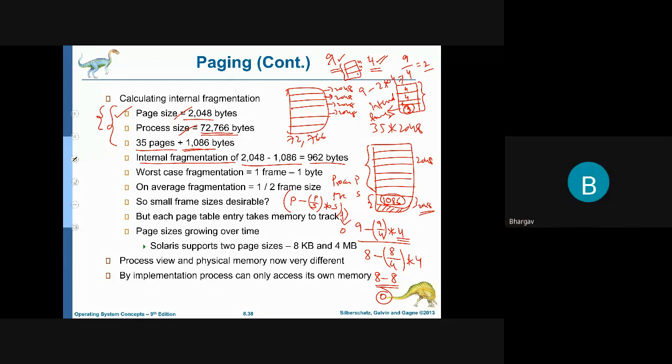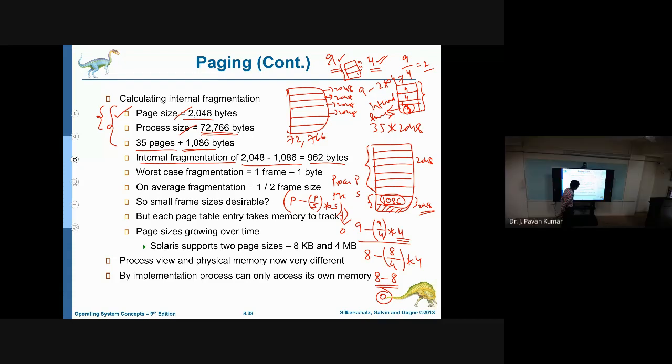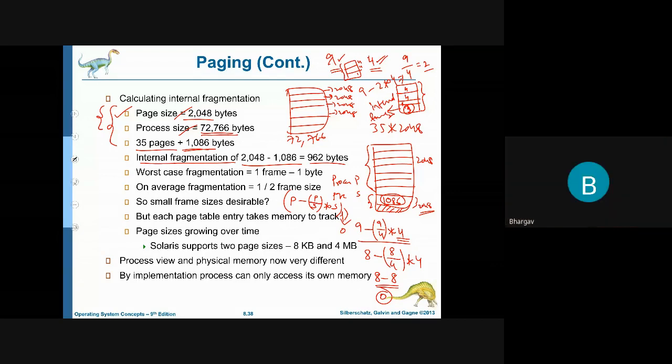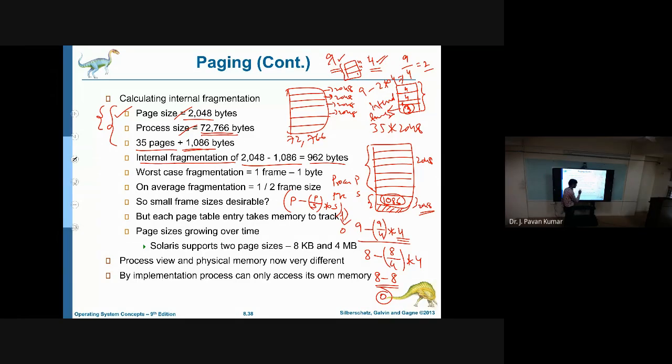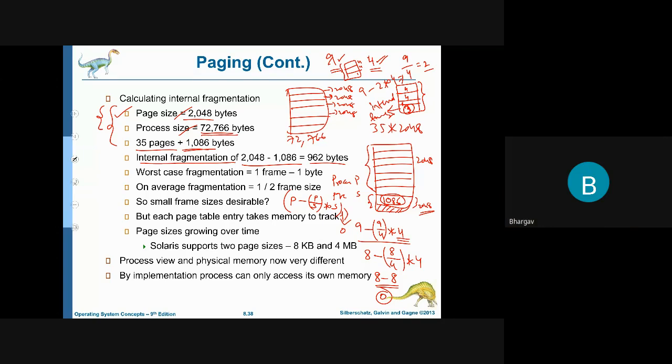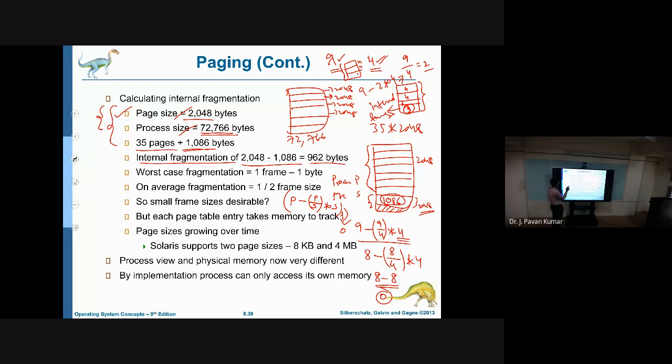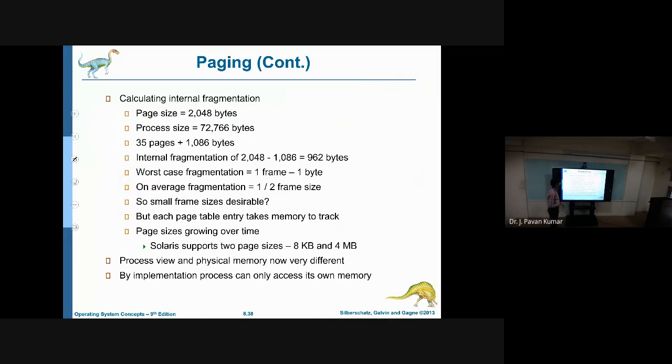Sir, doesn't that formula always give us 0? No. You should consider this division as integer division, and then there is no such guarantee. Okay, sir. So now you can understand from this how we can find out internal fragmentation.